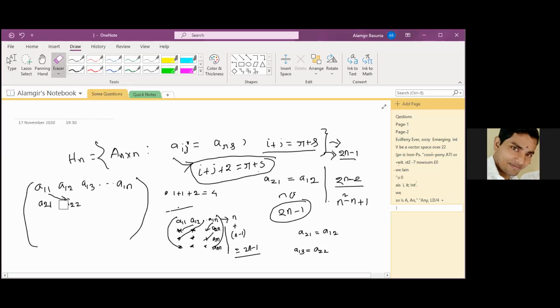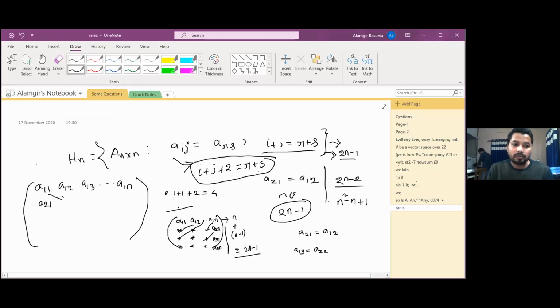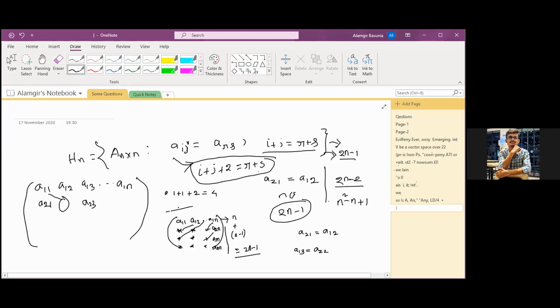Sir, can we similarly say that A13 depends on A11? Yes, that also is no problem. That means here we cannot write any element, and what element should be here? 2, 3, but will 2, 3 come here or not? 2, 3, 1 plus 2. Here this sum will give 3, and again with 2 this one will give this one. That means this will come here, and similarly this one.